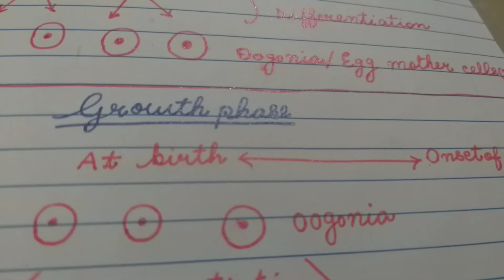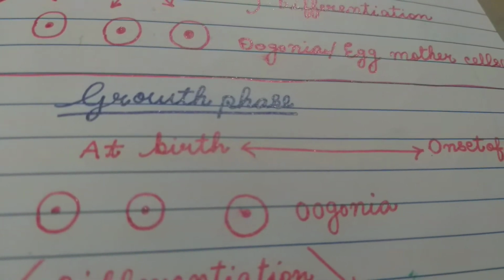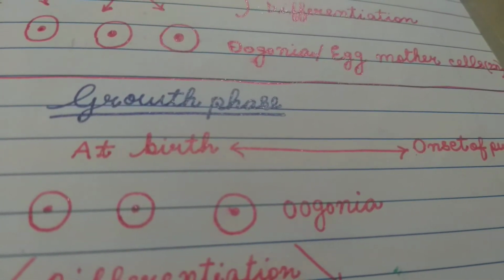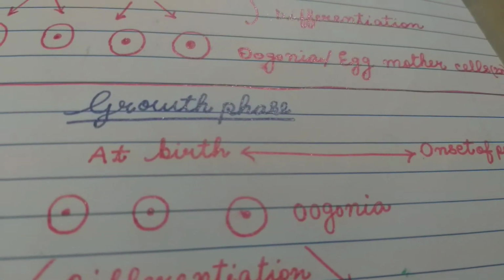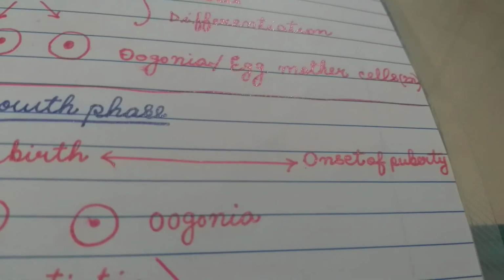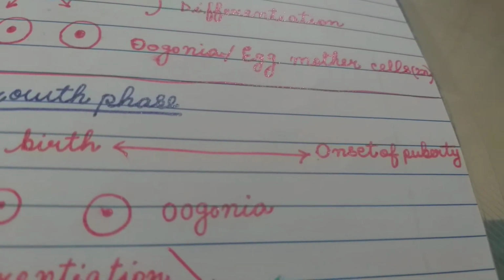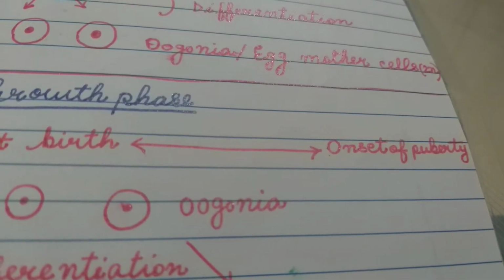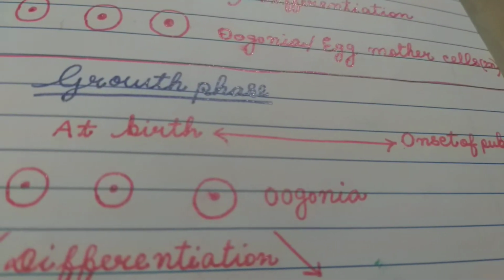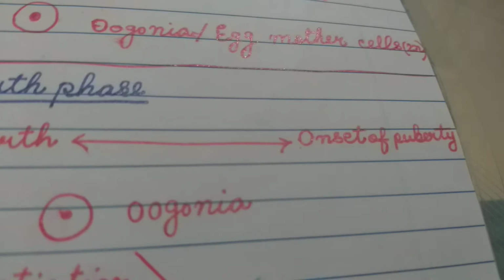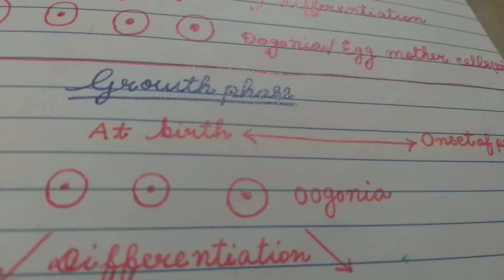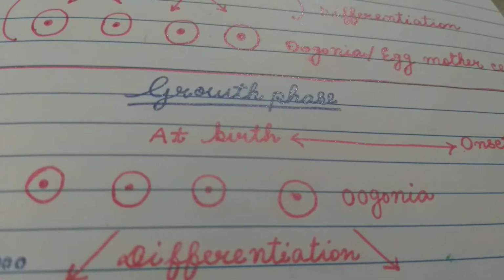The growth phase is the longest phase in the reproductive life of a human female because it begins at birth and it continues till the onset of puberty. So you can imagine for how many years it continues from birth till the onset of puberty. The growth phase continues. What happens during growth phase?